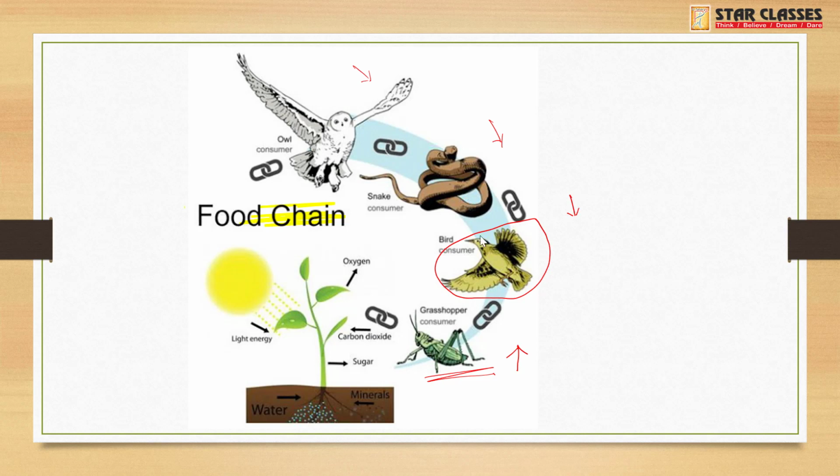So even if the population of one member of this chain is disturbed, it will lead to complete imbalance of the chain. So it is very important to maintain this chain, as each and every organism plays a very important role in maintaining the ecological balance.